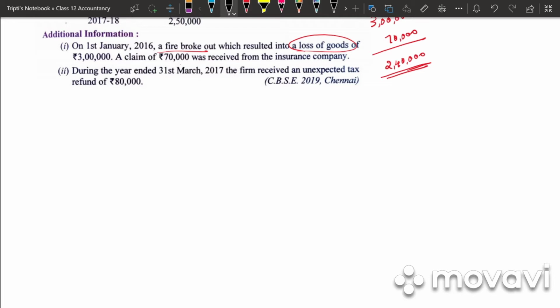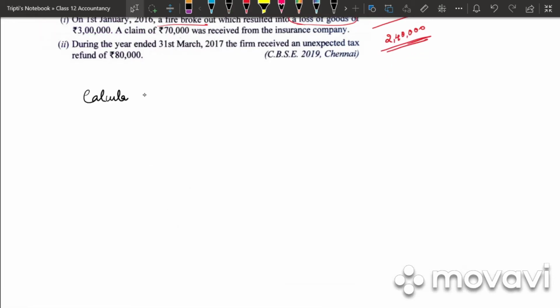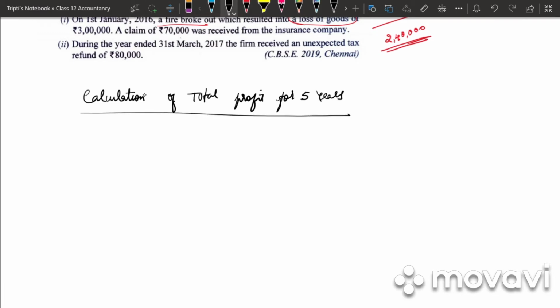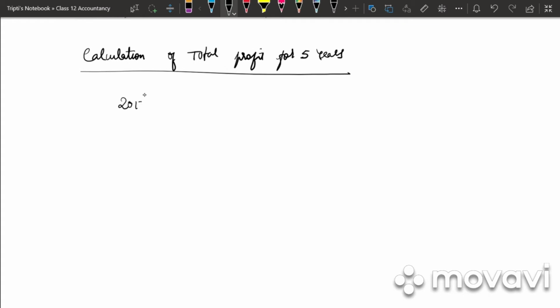First, we need to find out the total profit for 5 years. Calculation of total profit for 5 years. So first it is 2013-14. How much is it? 4 lakh.